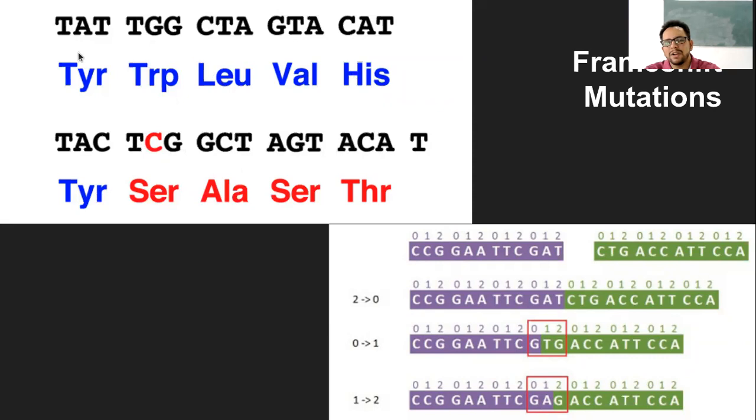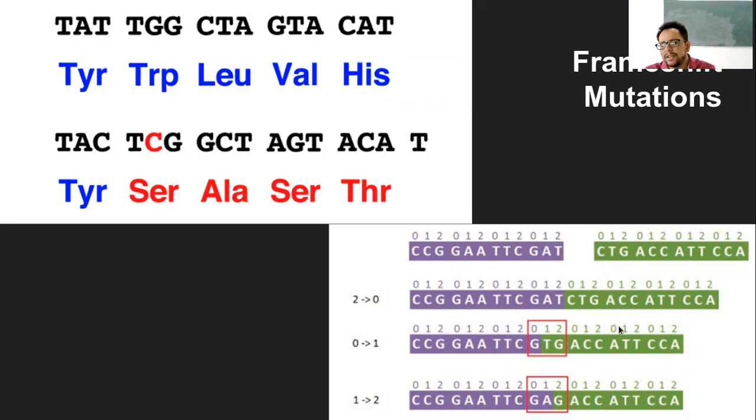These are the different coded amino acids, tyrosine, tryptophan, leucine, valine, histidine, which we will see again. But what you need to know is that the addition of one nucleotide can lead to a change in the frame or the codon sequence. That is frame shift mutation due to addition.